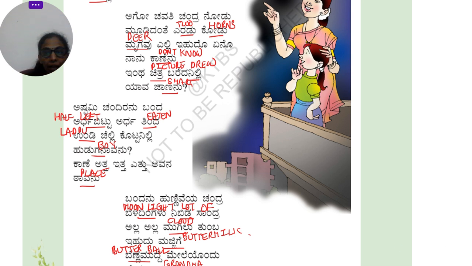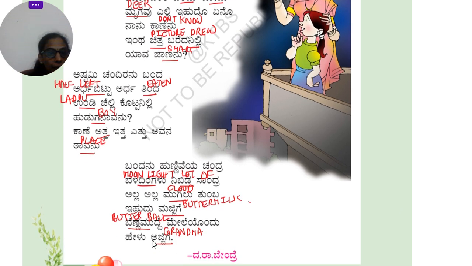Benne benne mudde benne mudde meleyondu helu ajjige. So go and tell grandmother that there is a butter ball up high in the sky. The moon looks like a ball of butter. So these are all the ways that the poet has imagined the different phases of the moon.